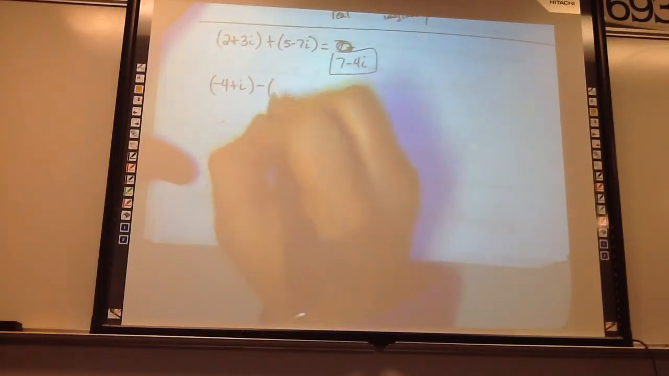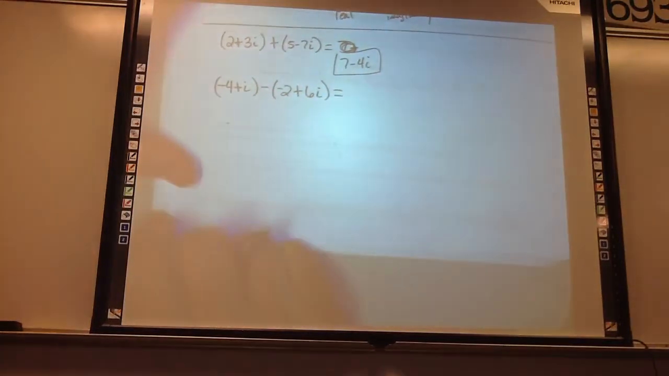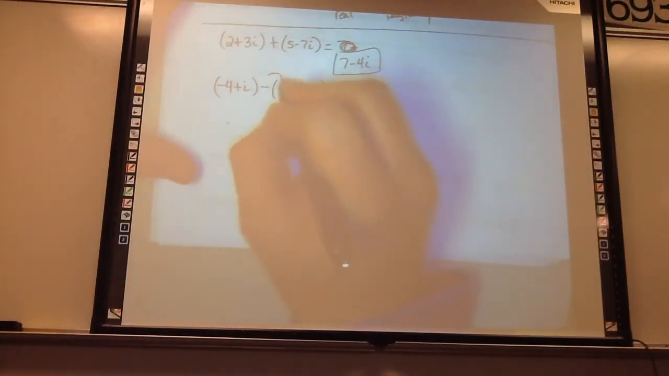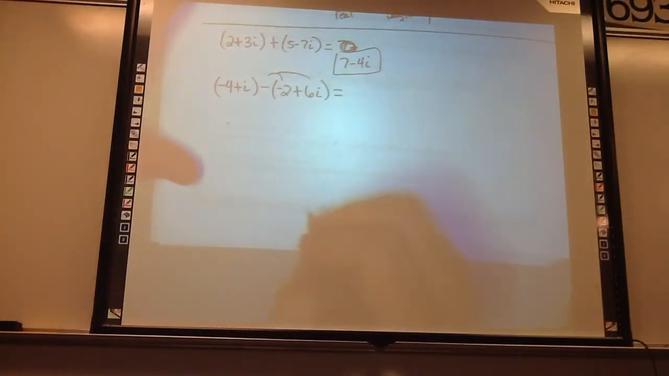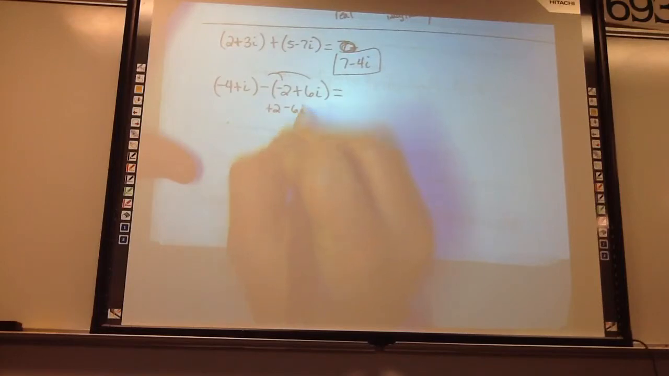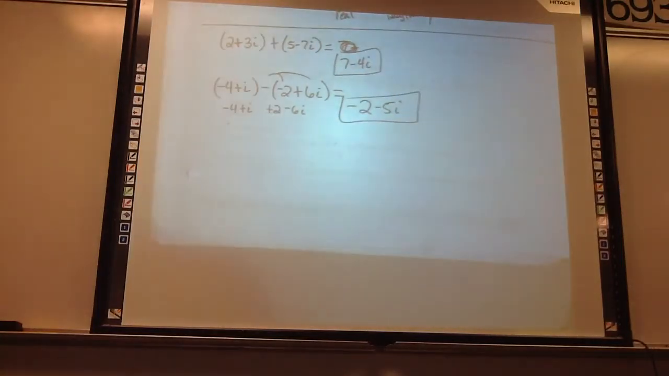Same with subtraction. How would that work out? Negative 2 plus 7i. So negative, negative 2. Two negatives make positive, that would be plus 2. You probably want to distribute the negative, make it easier on yourself. So it'd be negative 10, plus 2 minus 6i. So you have negative 4 plus i. Negative 4 plus 2 is negative 2. i minus 6i, negative 5i. There you go.